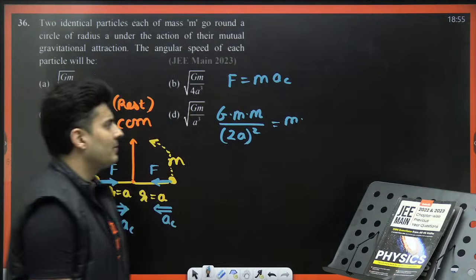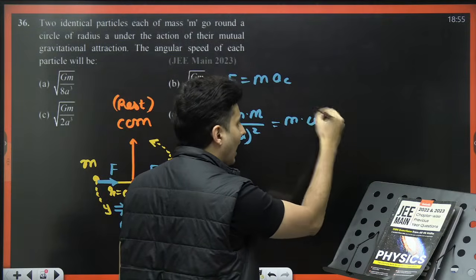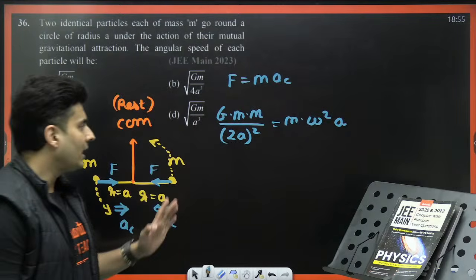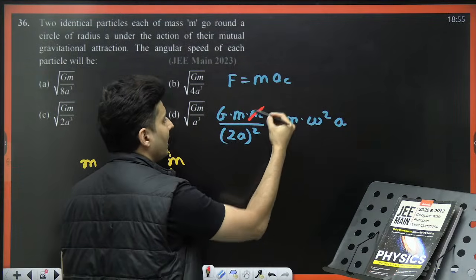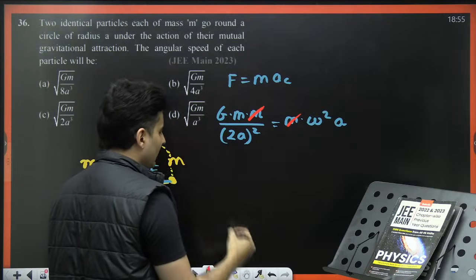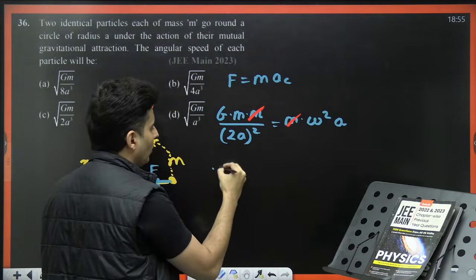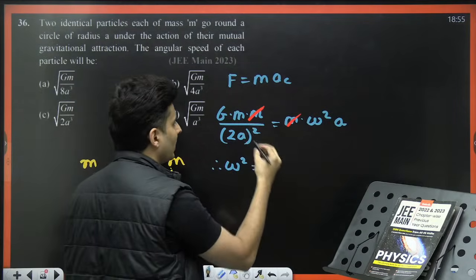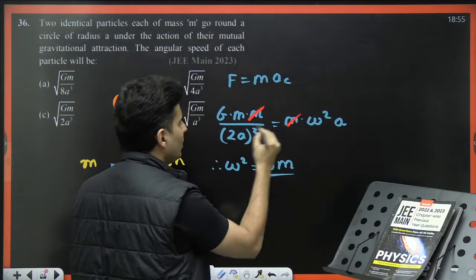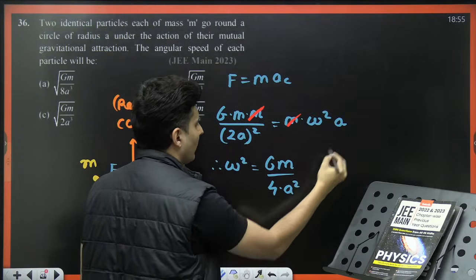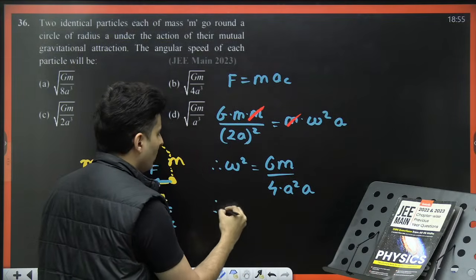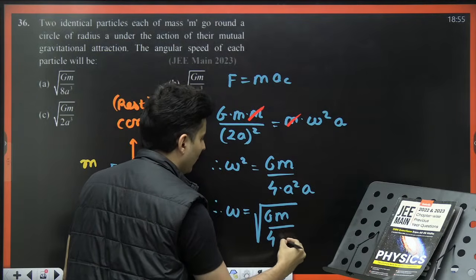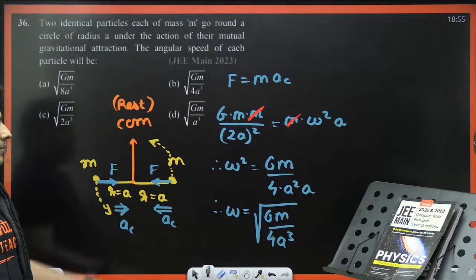Because we want to find angular speed, why not write it as omega square r? R is the radius, which is itself a. Now you will see many things will get cancelled. M gets cancelled. A will come below. So I will get omega square equals to, think about it, GM by 2 square is 4 into a square, and this a will also come. So what will omega be equal to? Root of GM by 4a cube.